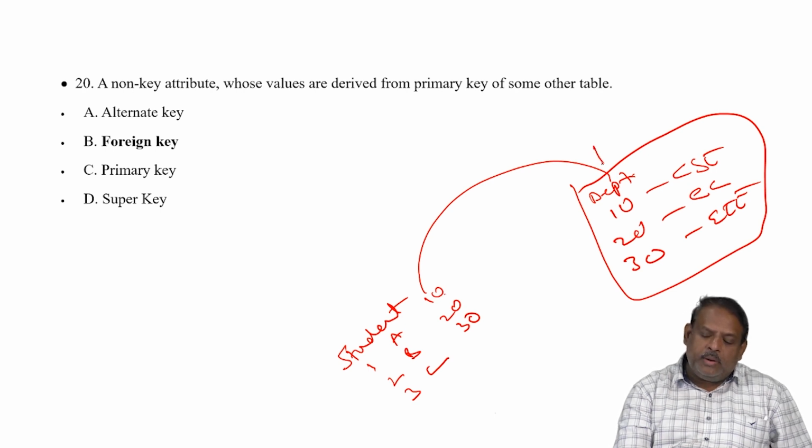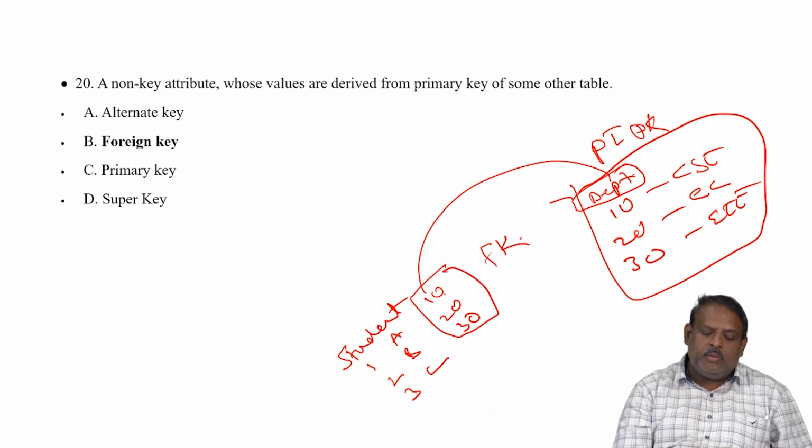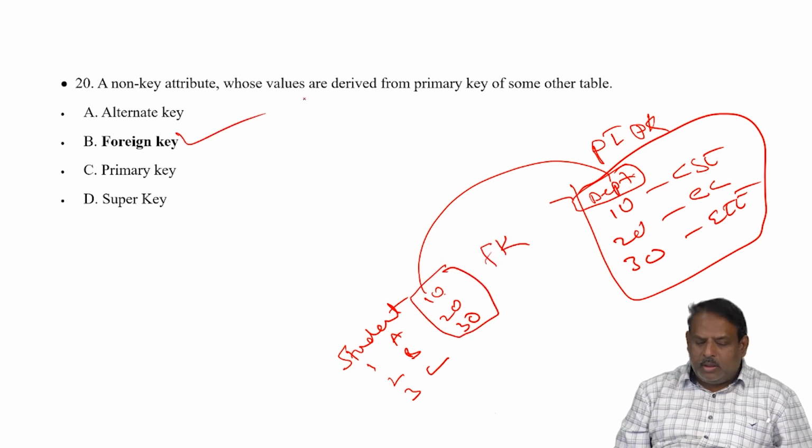Now this is the primary table, this is the primary key column, and this is the foreign key column. The right answer here would be foreign key.